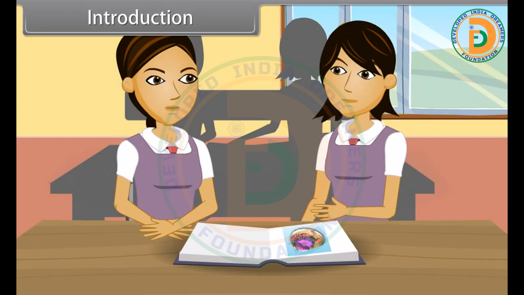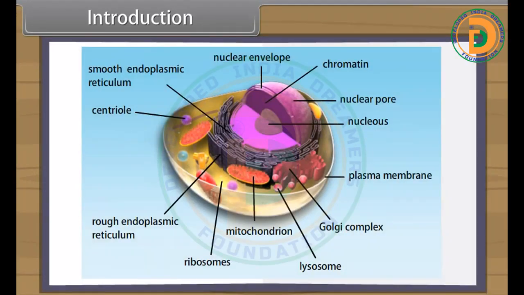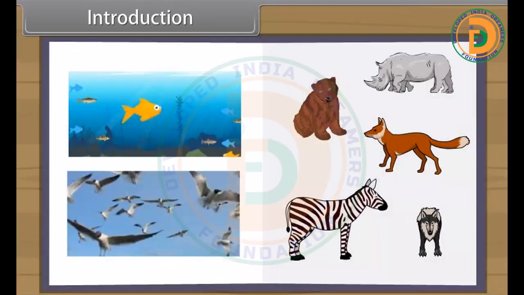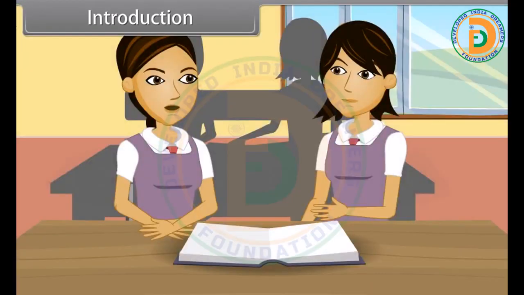Animals are eukaryotic, multicellular, and heterotrophic organisms. Animal cells do not have cell walls. Most of the animals are mobile. Animals are aquatic, example fishes, or terrestrial, example reptiles, mammals, etc., or aerial, example birds, on the basis of their habitat. On the basis of level of organization, animals either have cellular organization, example sponges, or tissue organization, example coelentrates.